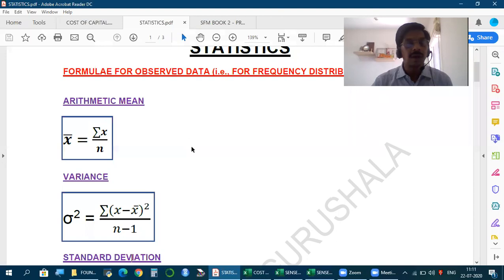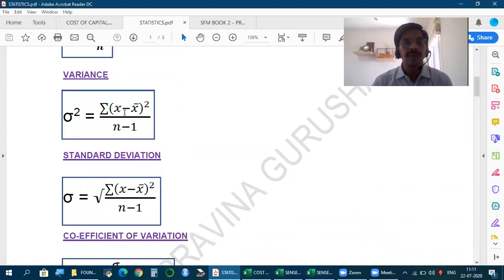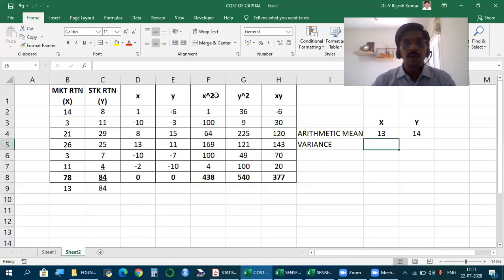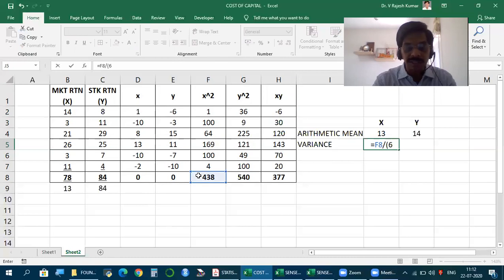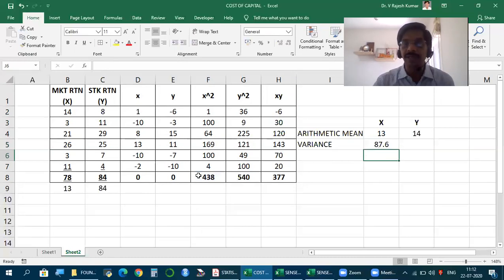How to find variance? The total of x minus x bar whole square, divided by n minus 1. Here the total is 438. This is divided by n minus 1, where n was 6, the number of items.